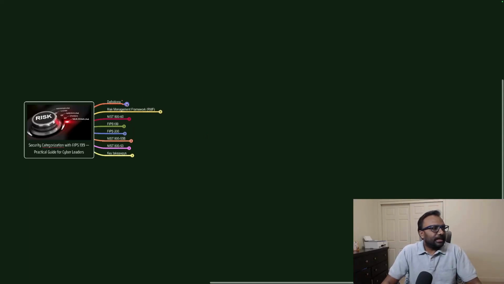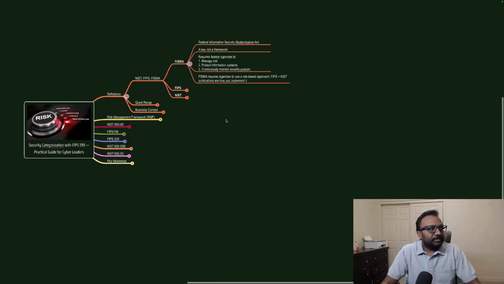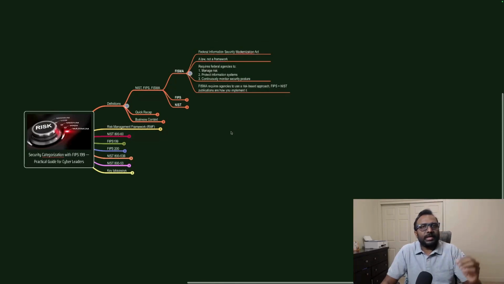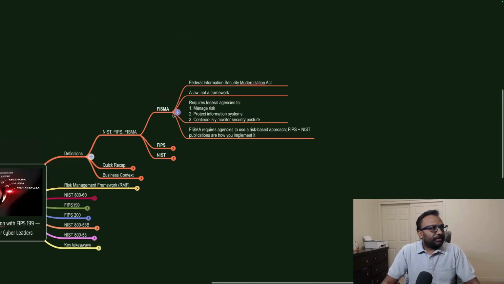As always, when we start, we need to have some definitions, because that is going to help us understand the further explanations. Most of you are security professionals and know these details, even though I wanted to give you a quick glance so that you will understand this. Let me increase the size so that you will be able to see the screen. First one is the standards definitions: NIST, FIPS and FISMA.